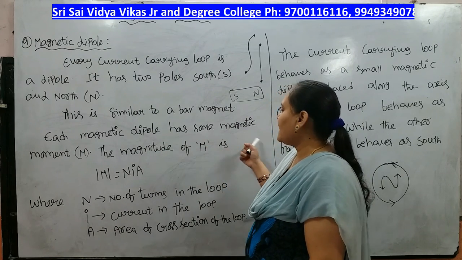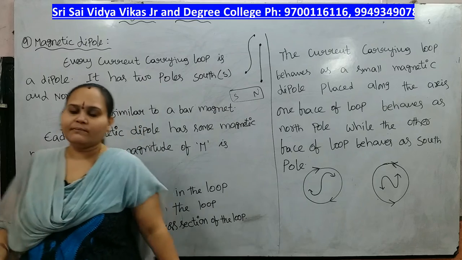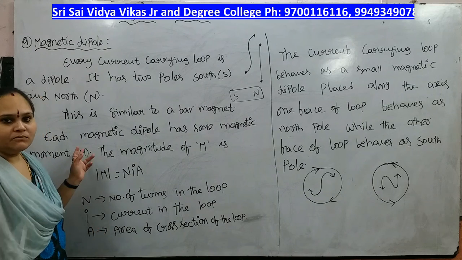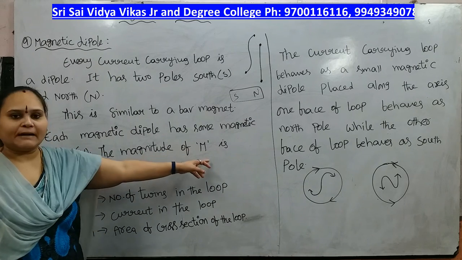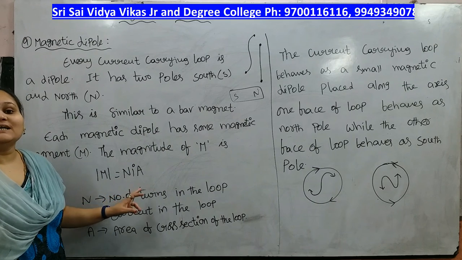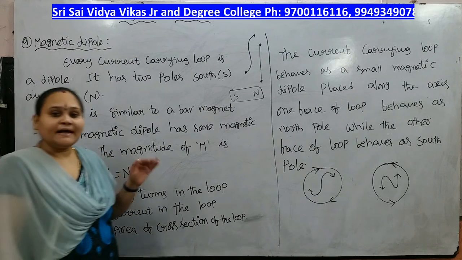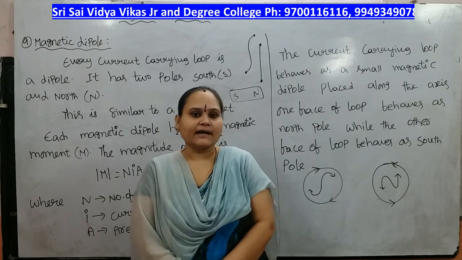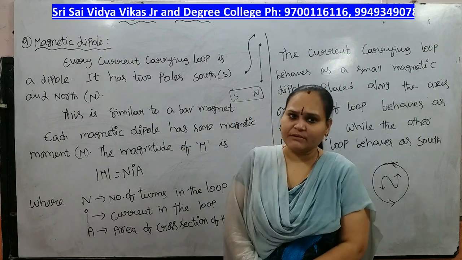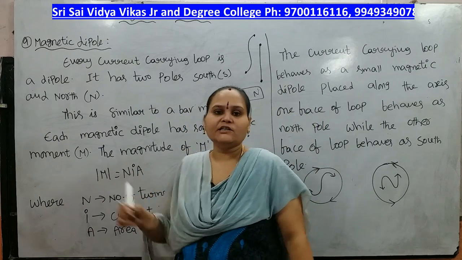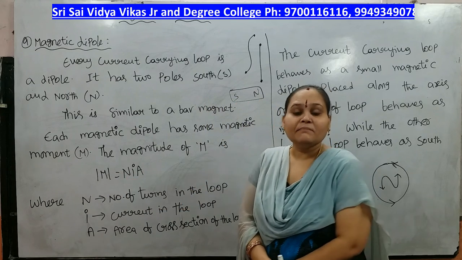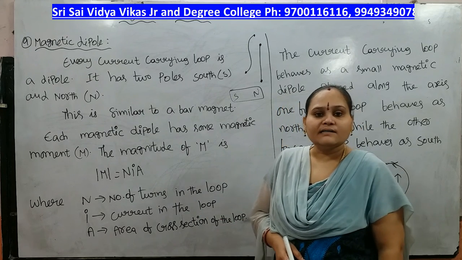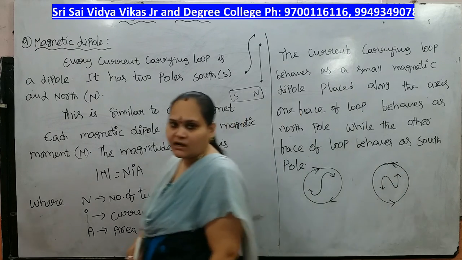Each magnetic dipole has some magnetic moment, that is capital M. The magnitude of M is modulus M equal to NIA. That is the magnetic dipole moment magnitude. N is the number of turns in the loop, I is the current in the loop, and A is the area of cross section of the loop.